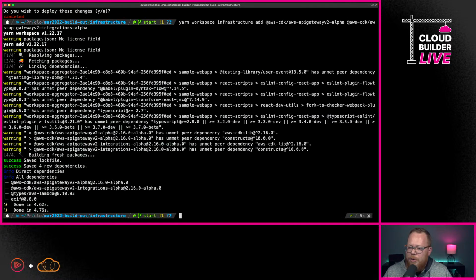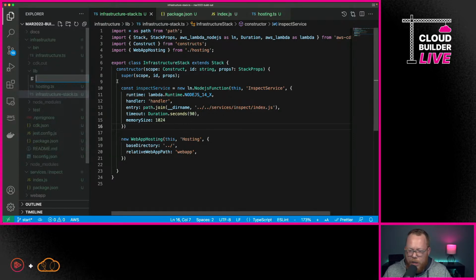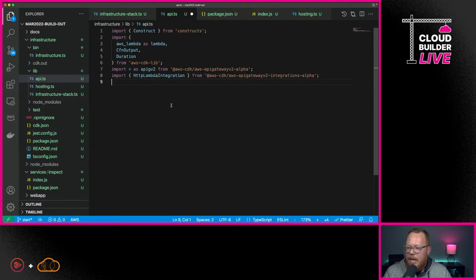And the next thing we're going to do is go back over to VS Code, and we're going to create another file here in lib. And we're going to call this one api.ts. So here within this one, what we're going to do is we're going to go through first, we're going to do imports like we usually do.